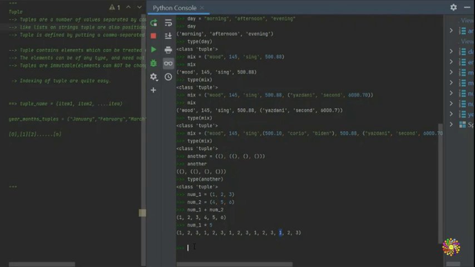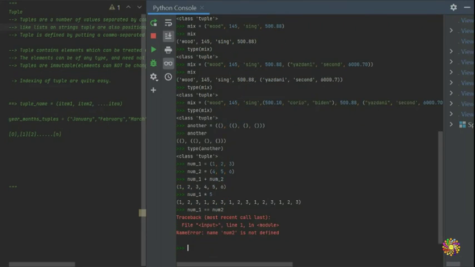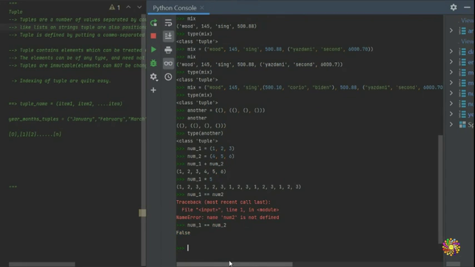Alright, so how are you guys going to do comparison? If you put num1 to num2, for example, are they equal? We have a typo there, so let's fix it here. We put num2 and it says false.